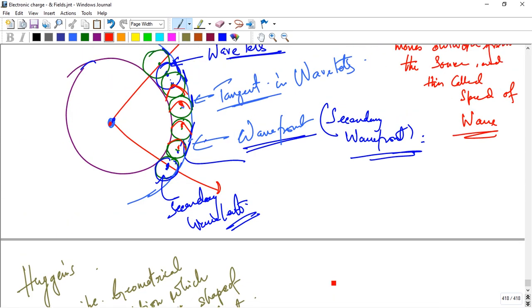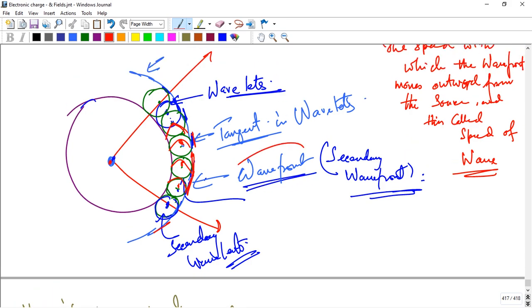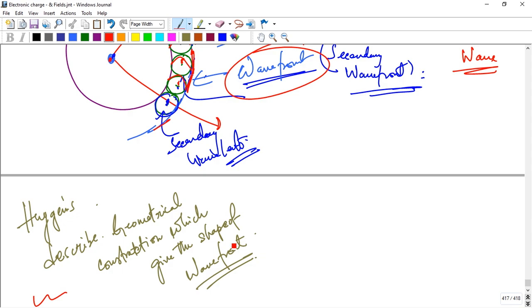Actually, first draw a tangent, so we get a wavefront, and this is the wavefront. We draw the tangent, we get the wavefront. Okay, these two principles describe the Huygens principle.